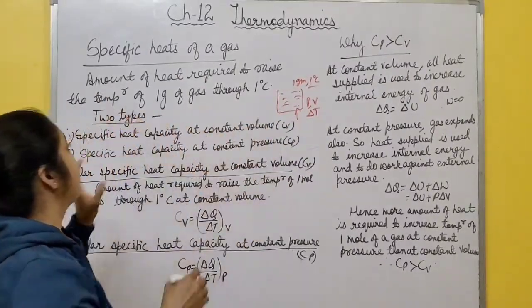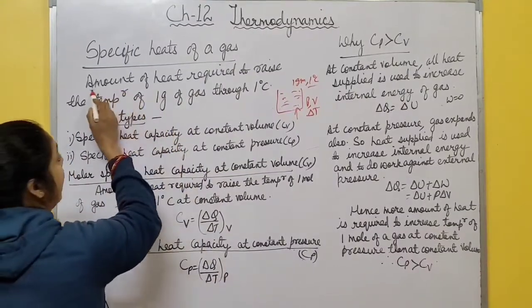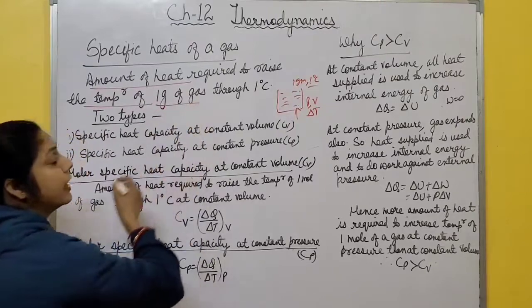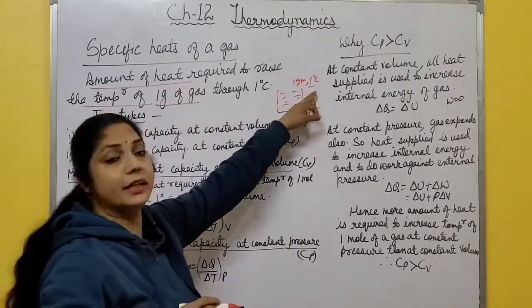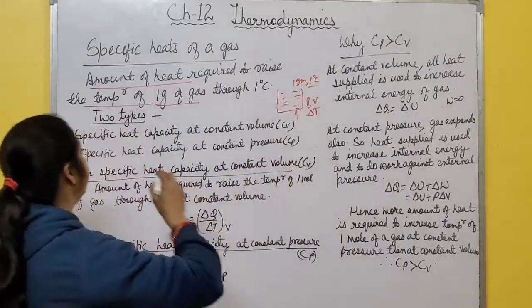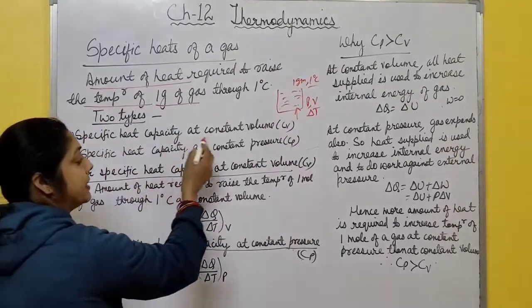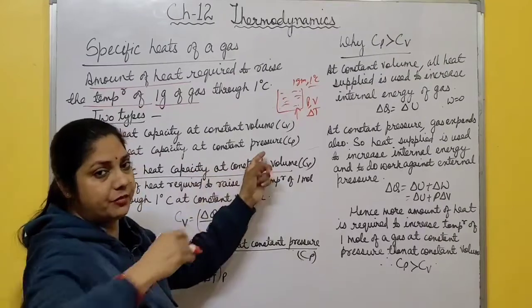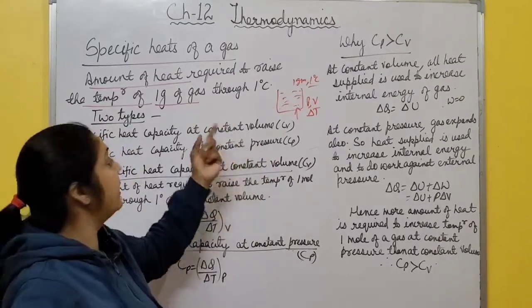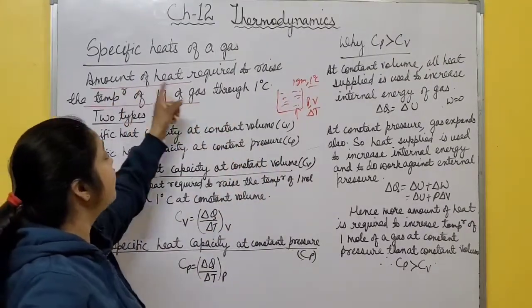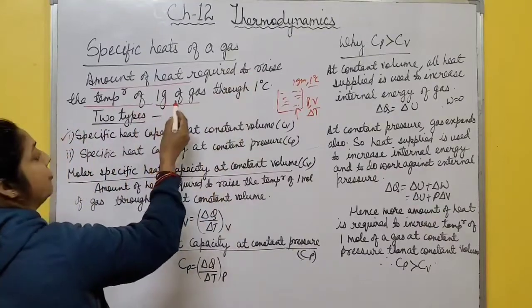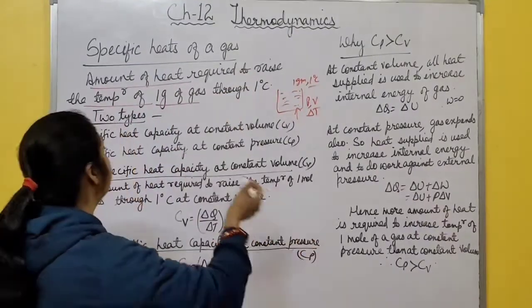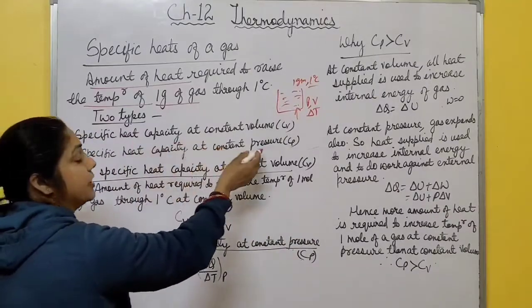So the specific heat of a gas is nothing but the amount of heat required to raise the temperature of 1 gram of gas through 1 degree Celsius, right? It is of two types: specific heat capacity at constant volume and specific heat capacity at constant pressure. The definition is the same, only the condition is applied: the amount of heat required to raise the temperature of 1 gram of a gas through 1 degree Celsius at constant pressure is called the specific capacity at constant pressure.